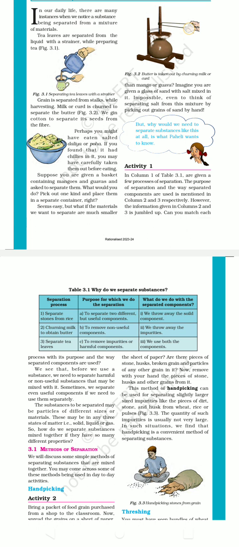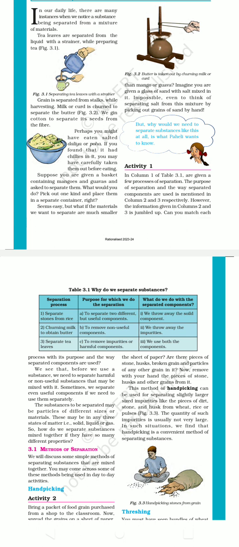First is: separate stones from rice. The purposes given are: to separate two different but useful components, to remove non-useful components, to remove impurities or harmful components.